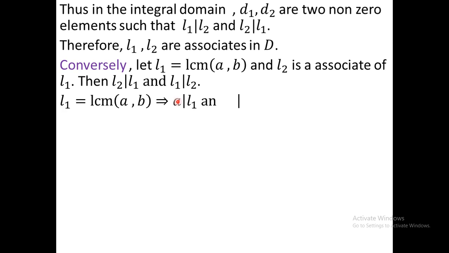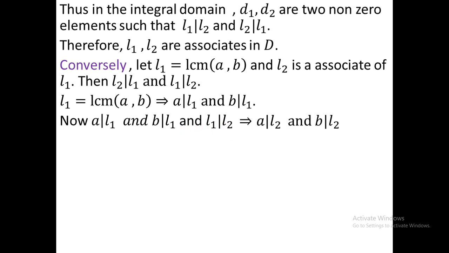L1 equal to LCM of A and B implies that A divides L1 and B divides L1, because L1 is a common multiple of A and B. Again, A divides L1, B divides L1 and L1 divides L2. A divides L1 and L1 divides L2 implies that A divides L2. Similarly, B divides L1 and L1 divides L2 implies that B divides L2. A divides L2 and B divides L2. That is, L2 is a common multiple of A and B.